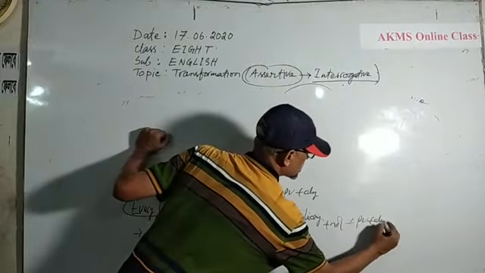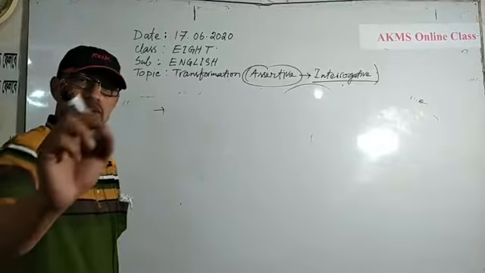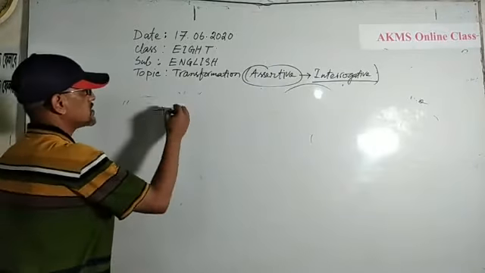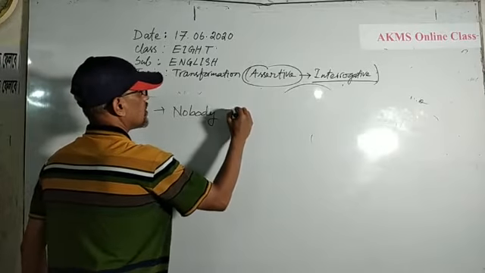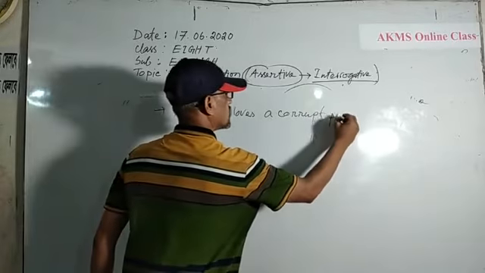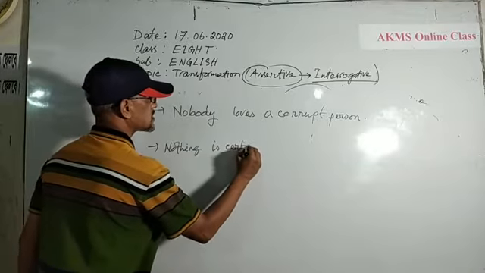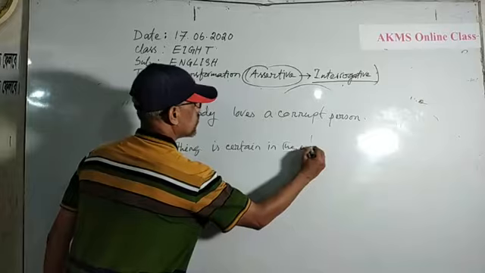Now, I am going to give you the information about another rule. Look at the board, and I am going to give you a suggestion that you should write the sentences in your exercise book. Dears, nobody loves a corrupt person.